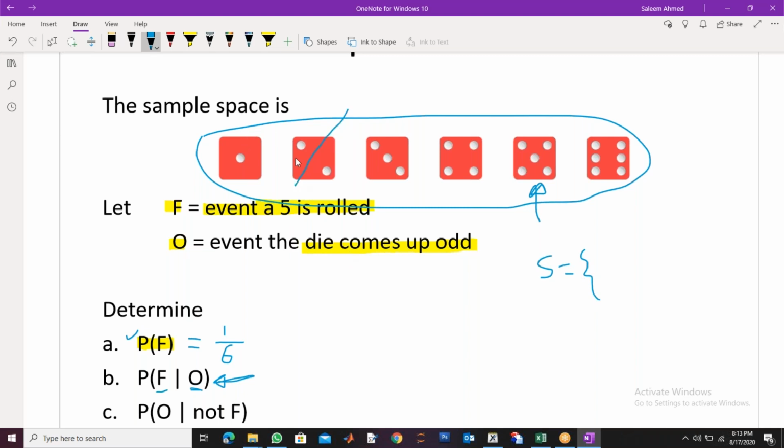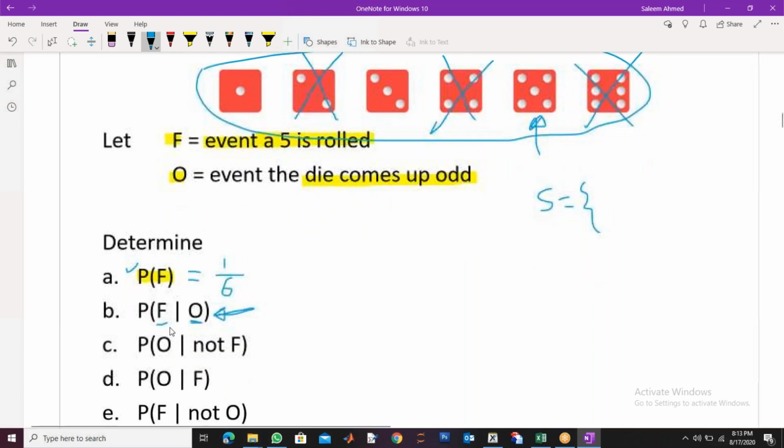So it means 2 is not there, 4 is not there, and 6 is not there now for the second question, right? Because I gave you the information that an odd number has come up. So 1, 3, and 5. So there are only 3 possibilities now. Out of these 3 possibilities, what is the probability of 5? Now you know that this probability will be 1 by 3 because my total outcomes are not 6 now. Now my outcomes are 3 because I have given you the information.